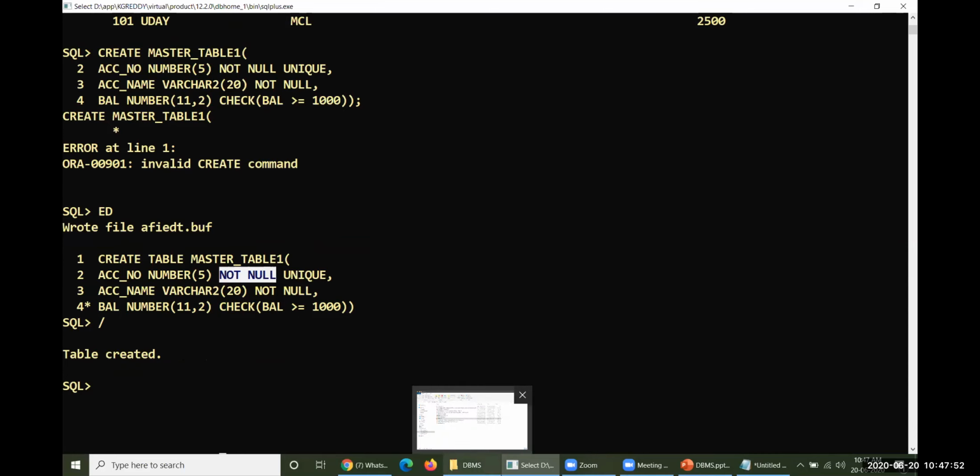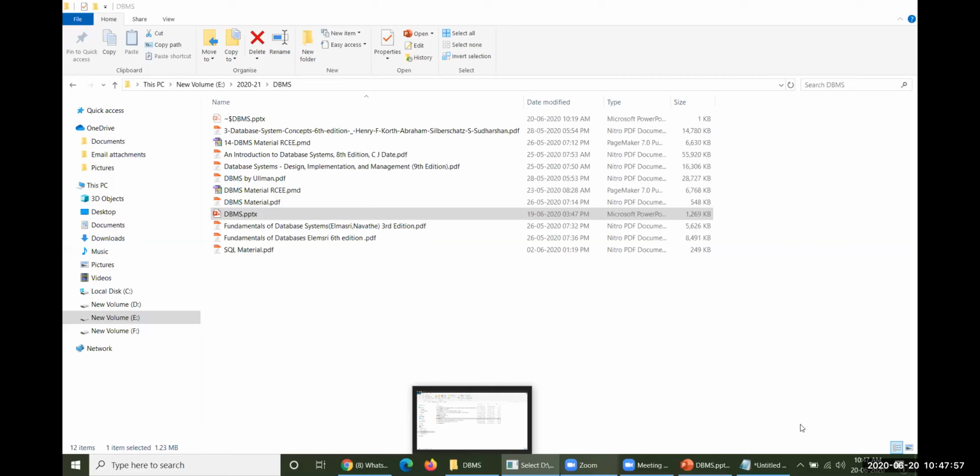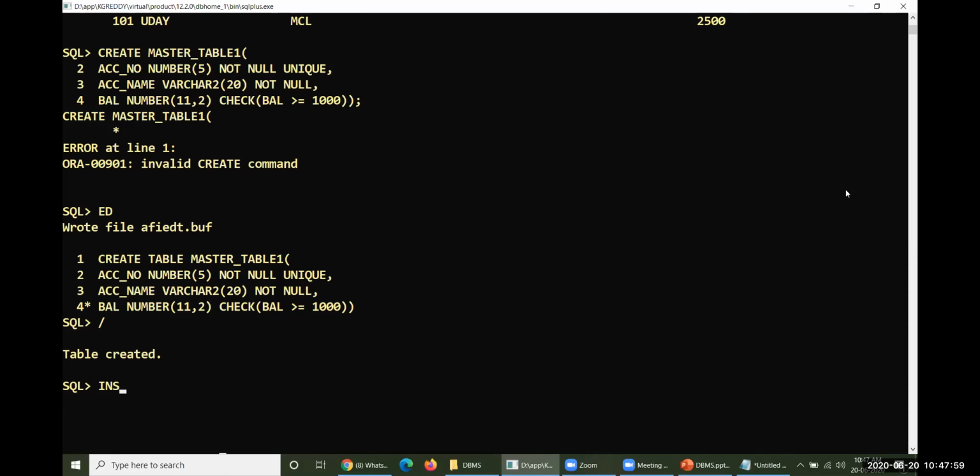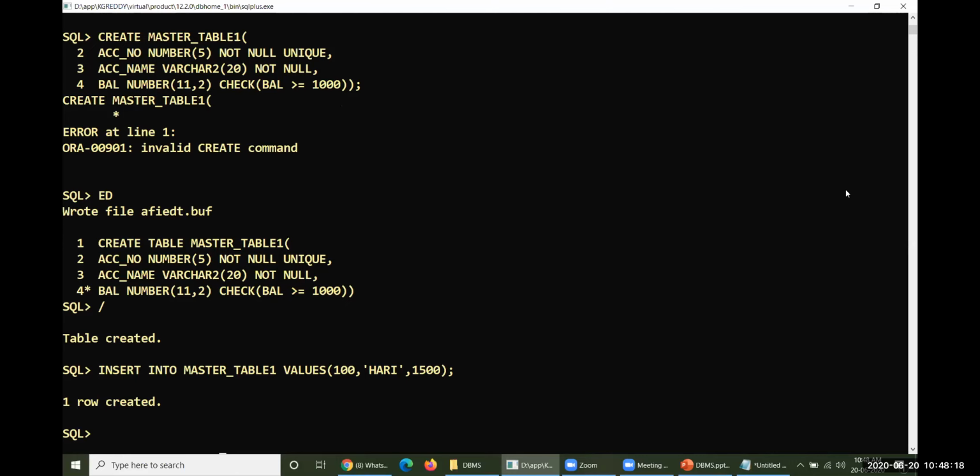Then what point should be taken into consideration while you introduce some data? Now insert into master_table_1 values 100, then the account holder name Hari, then 1500. The minimum balance is 1500, and your row has been created.